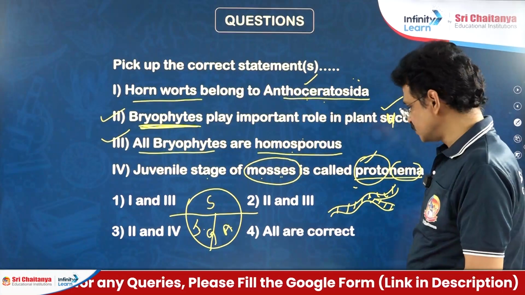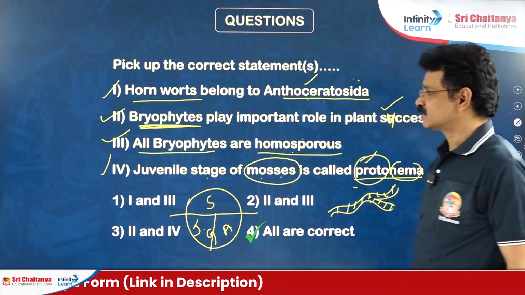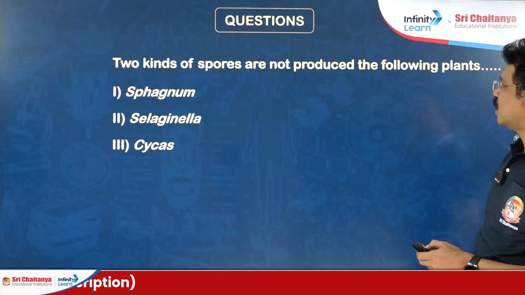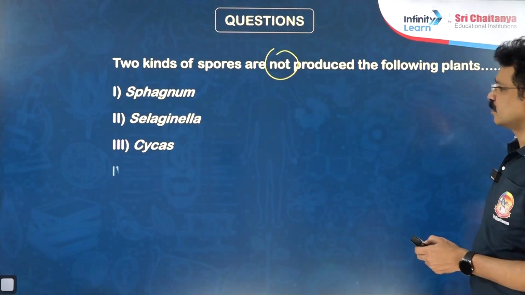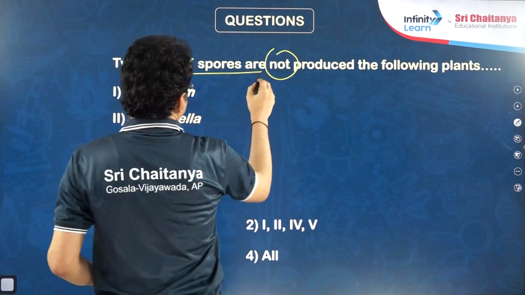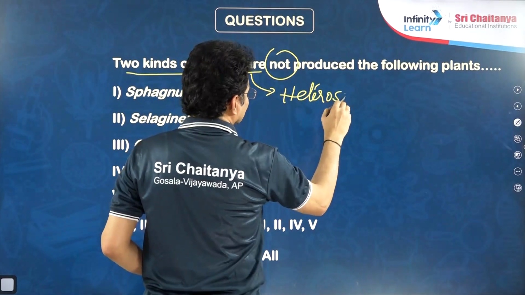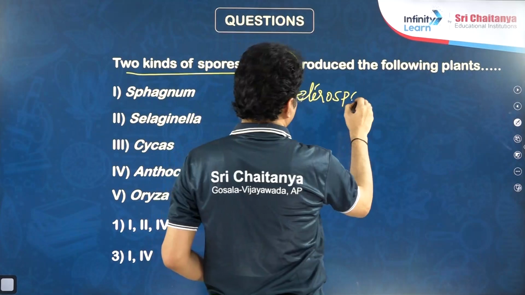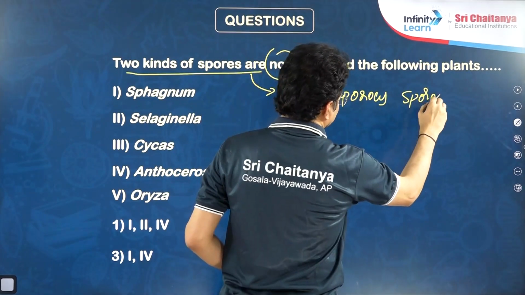Then what is the right answer for this question? All are correct regarding bryophytic plants. Next, two kinds of spores are not produced in the following plants. Production of two kinds of spores is the characteristic feature of heterosporous plants, heterosporous sporophytic plants.